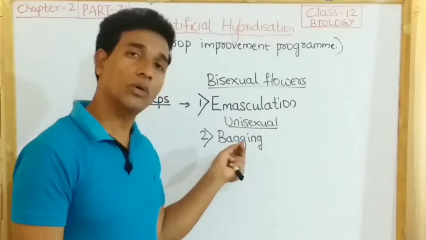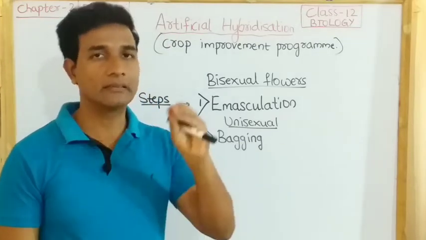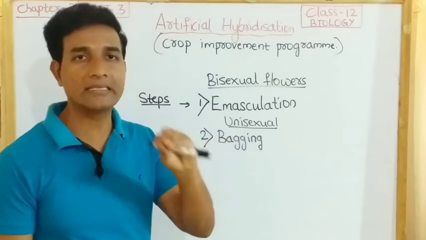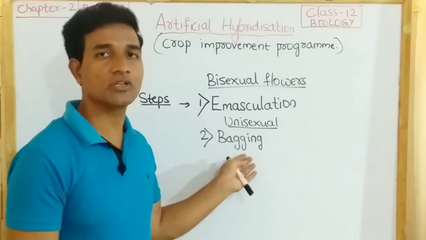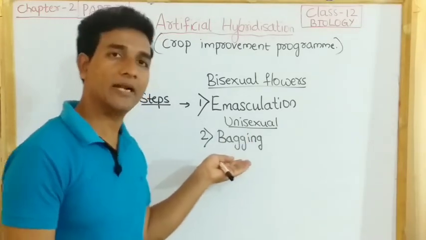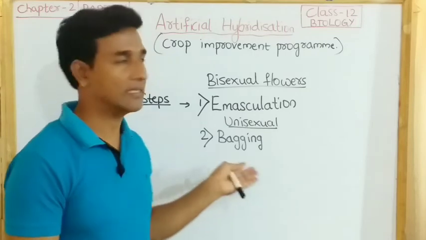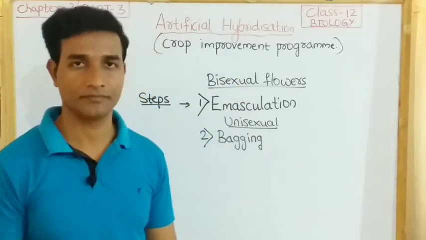As only female flowers are present, they are bagged, and then when required, the desired pollen grains are dusted and they are rebagged. Thus artificial pollination is carried out using the desired pollen and the flower is rebagged. Like this, artificial hybridization is achieved.